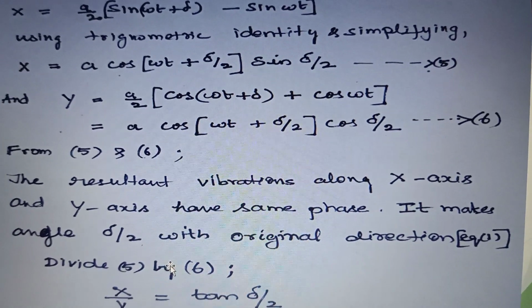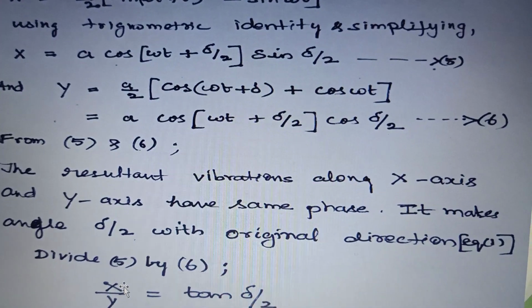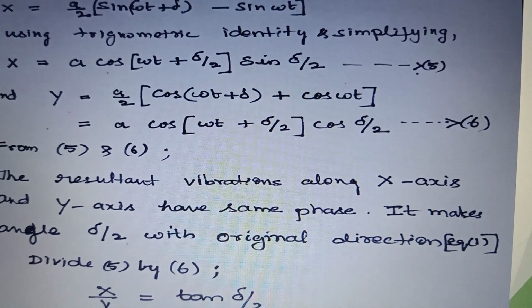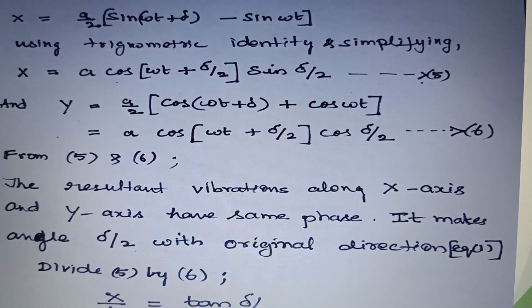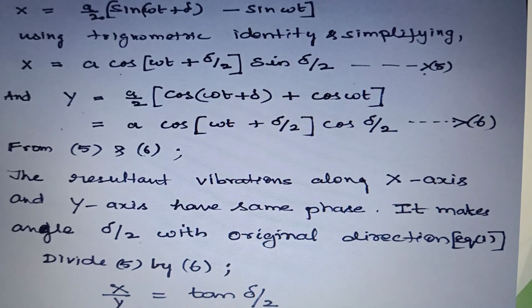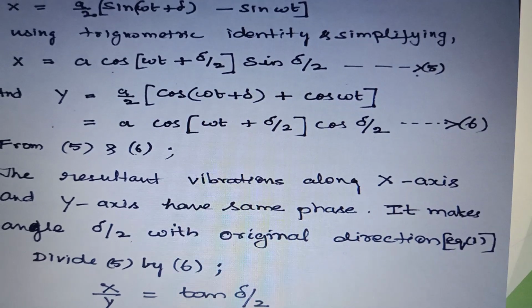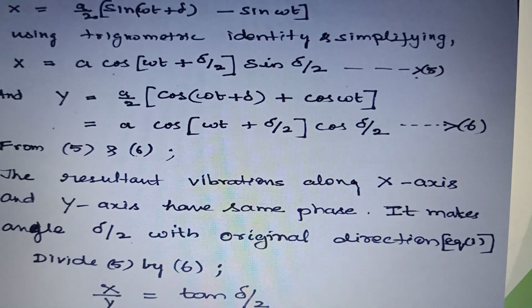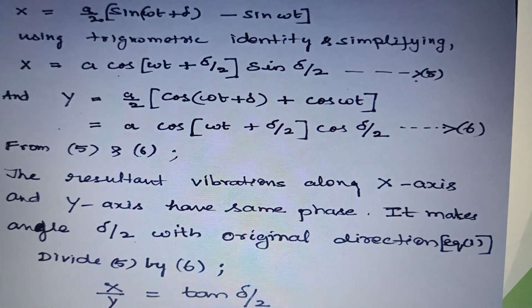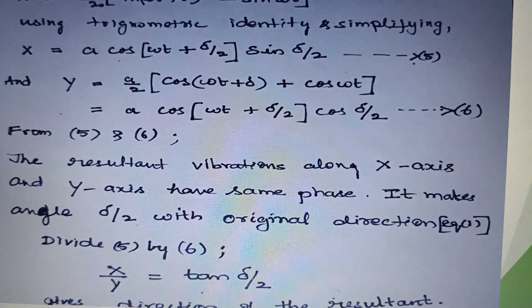How do we do that? We divide X by Y and we get that to be equal to tan delta by 2. So this is the direction of the resultant vibration.